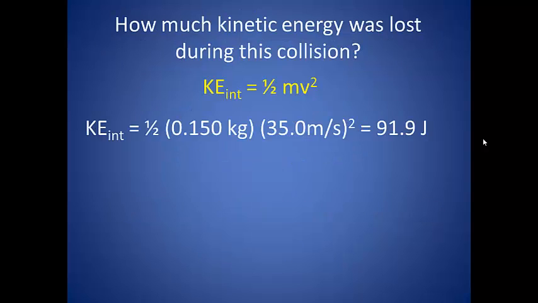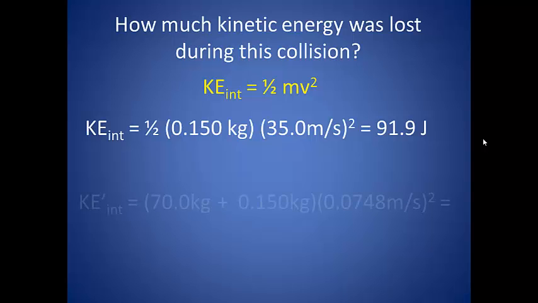Since the collision was inelastic, we know that kinetic energy was lost during this collision. We can even determine exactly how much. To do this, we must first determine how much kinetic energy there was to start with. Again, the goalie is at rest, so the only kinetic energy initially comes from the puck. We found the velocity of the puck in the problem and the mass of the puck in the problem. So the kinetic energy initially is 1/2 times 0.15 kilograms times 35 meters per second, the quantity squared. This gives us an initial kinetic energy of 91.9 joules.